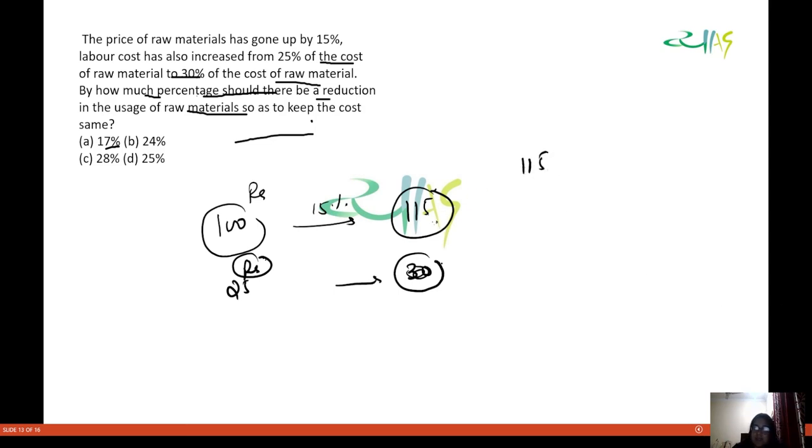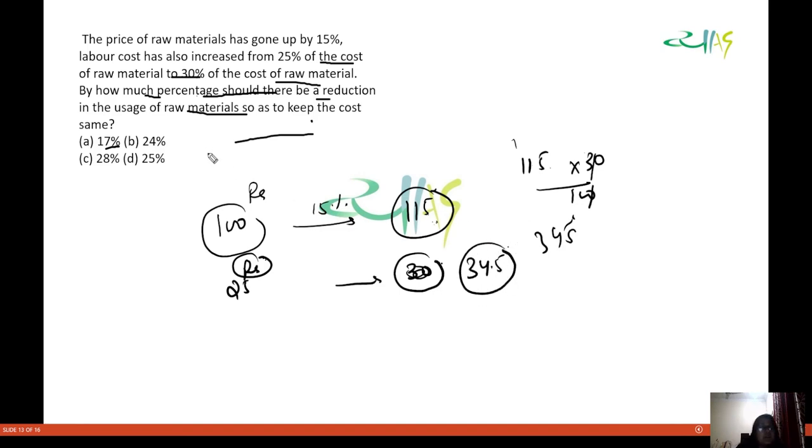So 30% of 115 you should know. So that will become how much? This is easy to calculate, not that big a thing. This will be 30 by 100. So that will be what? This will be 15, this will be 4, and so this will be 34.5.